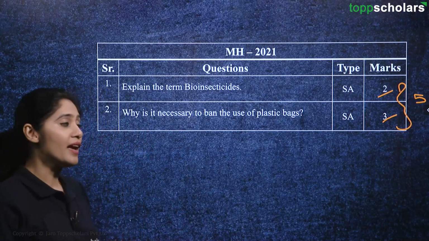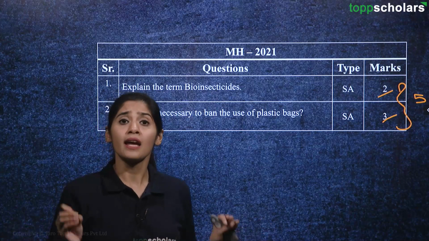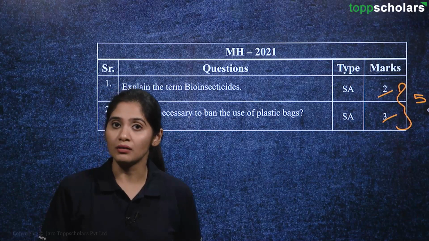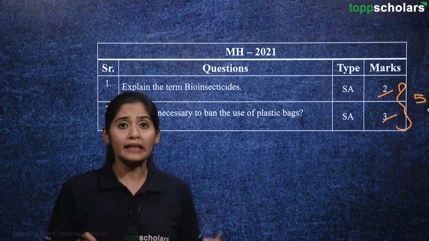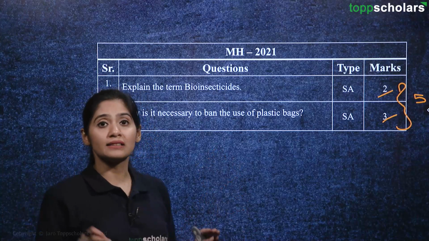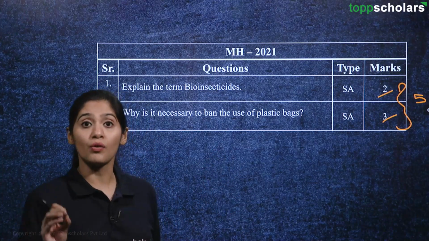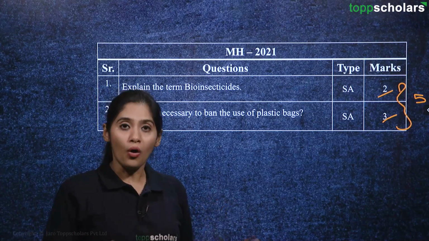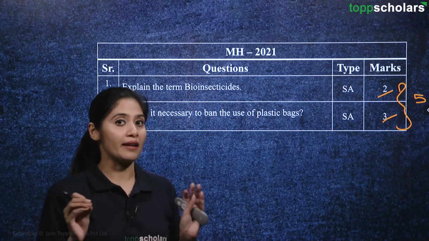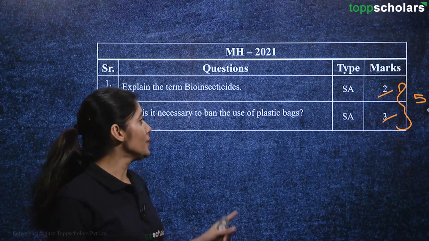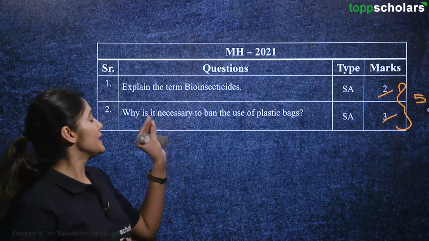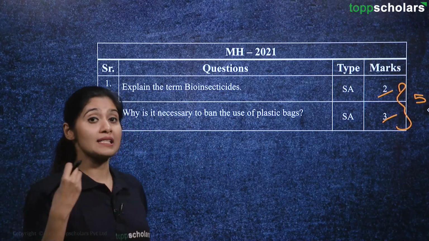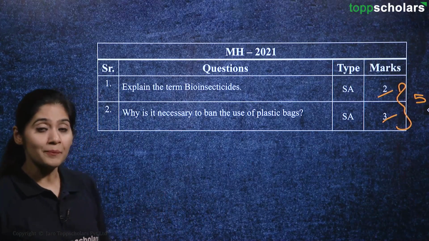And why is it necessary to ban the use of plastic bags? We all know, we have heard time and again everywhere, how harmful plastic bags are. First of all, they are non-biodegradable. They take ages and ages. Plastic bags take around 15 to 20 years to decompose, right? So they will be in the atmosphere for that many years and will pollute our environment for that long. That is the reason why there should be a ban on plastic bags. It can choke our water line, pollute our water bodies, then pollute our land, etc.